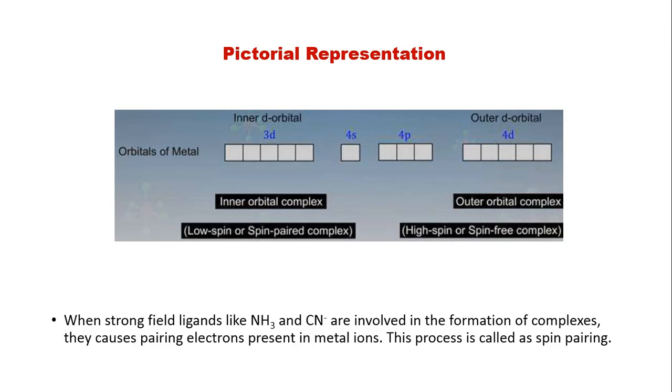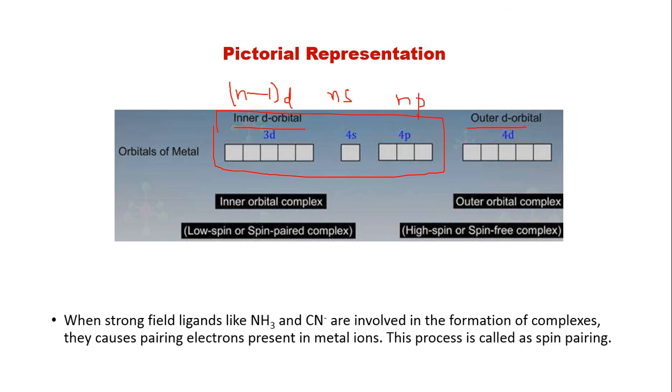Then this is the pictorial representation showing inner d orbital and outer d orbital. The one which uses these sets of orbitals, I have taken the n value as 4. So this is n-1 d, this is ns and this is np.